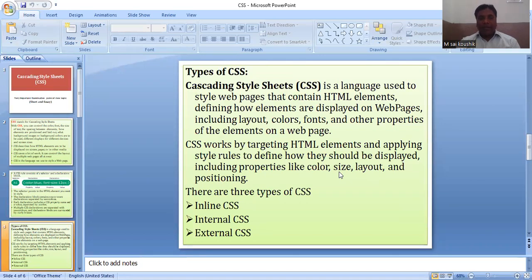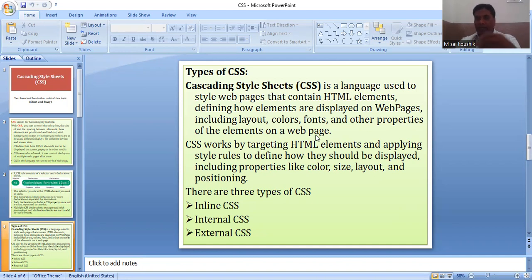In the next slide, I'm taking a very, very important short question: types of CSS. Cascading Style Sheets is a language used to style web pages that contain HTML elements, defining how elements are displayed on web pages. CSS is responsible for displaying the particular elements of the HTML on the web pages, including layout, colors, fonts, and other properties of the elements.